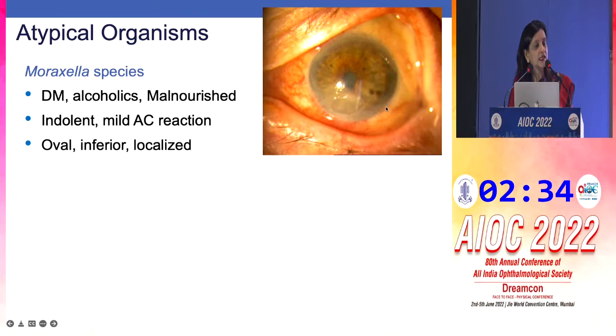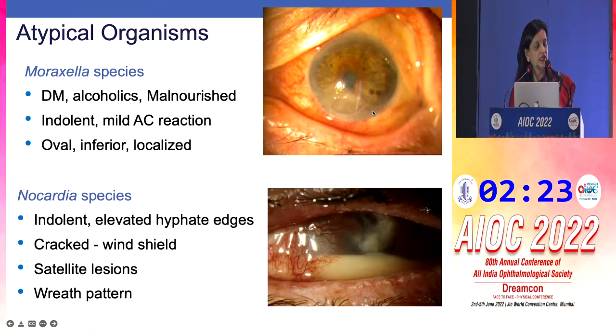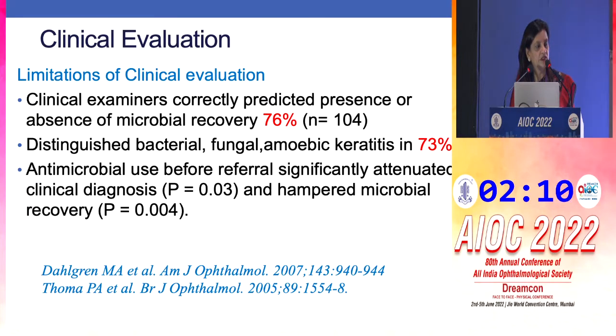Then Moraxella is classically inferior, is oval, hardly any AC reaction, and seen in diabetics, alcoholics, and malnourished, and is generally indolent in nature. And Nocardia has a cracked windshield appearance and also a wreath-like pattern which can be seen here, which is again indolent with elevated hyphae edges and satellite lesions.